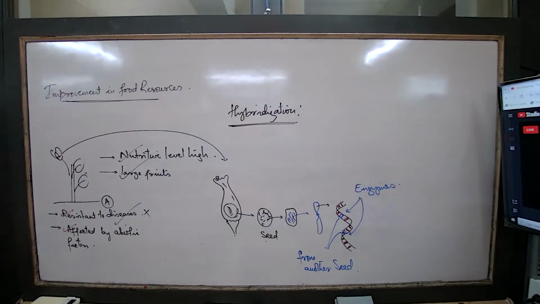Now, factors for which variety improvement is done. Meaning what? Just now I was telling you all these. Variety improvement क्यों किया जाता है? किस reason की वजह से hybridization they will do? For what good reason they will go for genetic modification? क्यों करते हैं ये method? Let us see. The first point is higher yield.